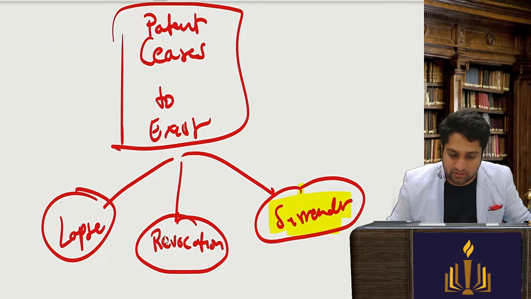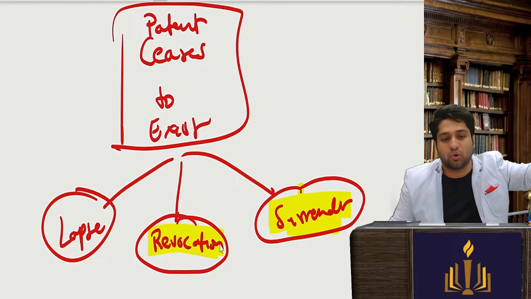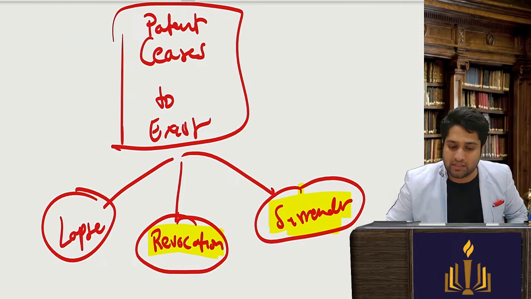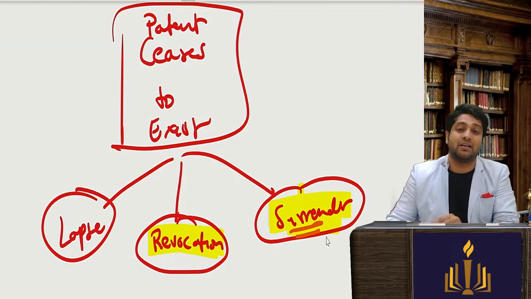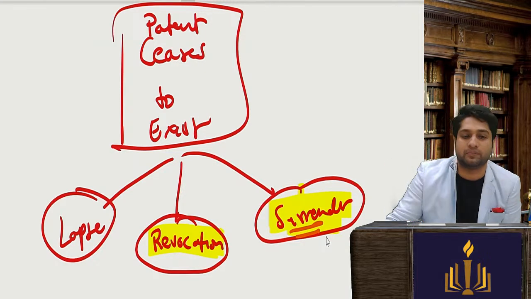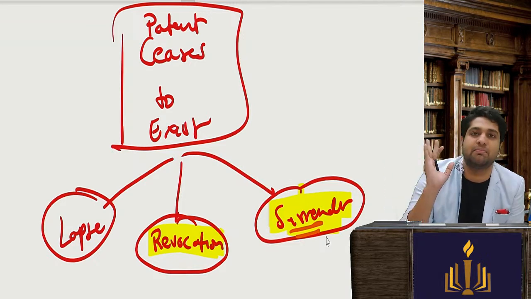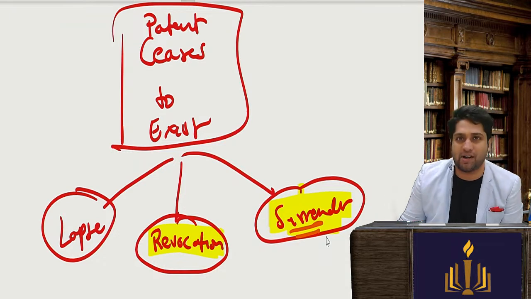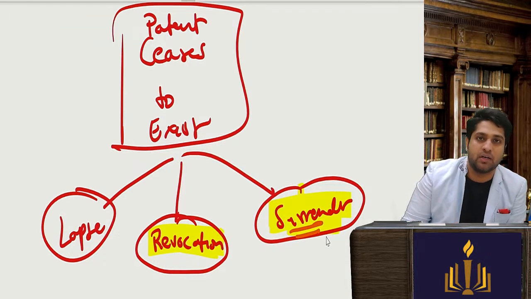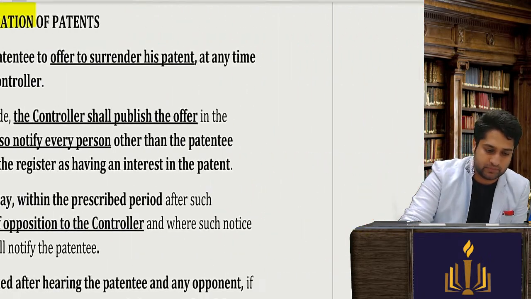And revocation is when it is done by the government, by the controller. Surrender is done by the inventor himself, whereas revocation is governed by the controller, where they find grounds for revocation, which we'll see. Extremely important: it is publicly known, it belongs to someone else, you have falsely got it, you have done fraud. All of this, it can be revoked.